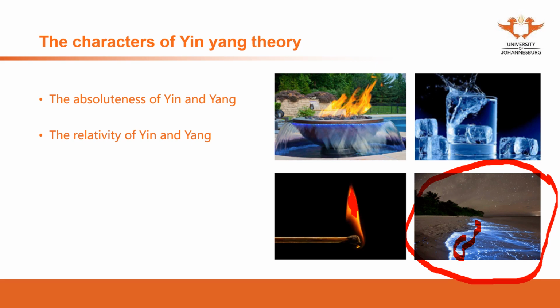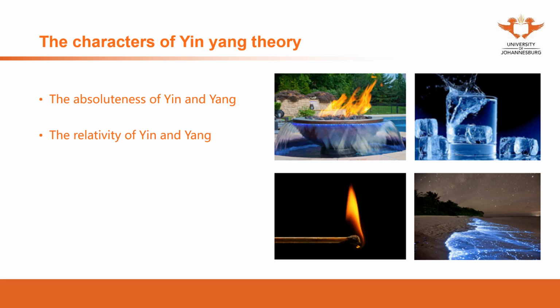So it's because of the brightness. Here is yang, but here still the water. Yin and yang. That's why yin and yang stay together. They are interrelated to each other. Yin and yang cannot be separated.